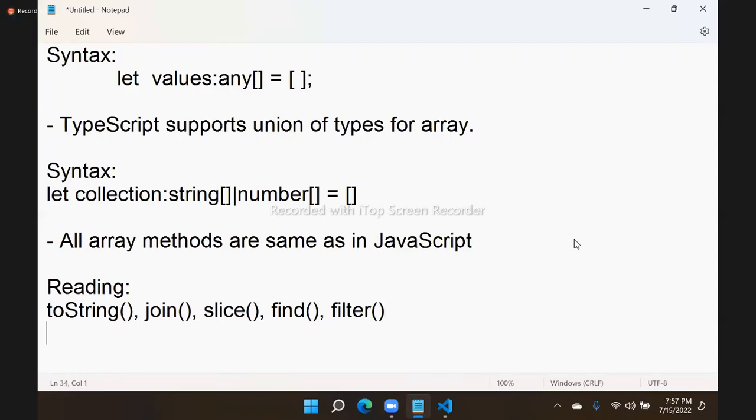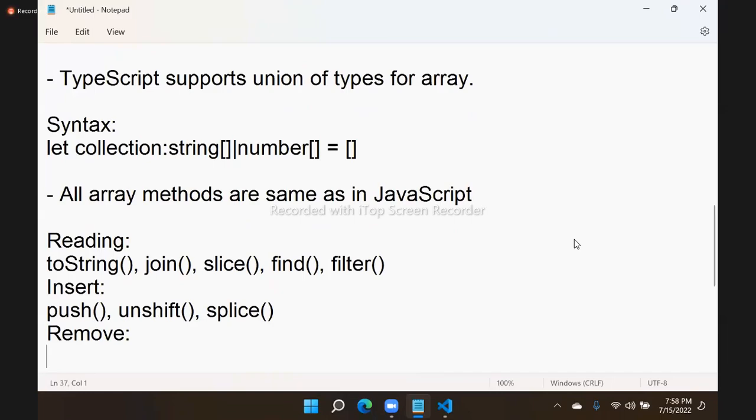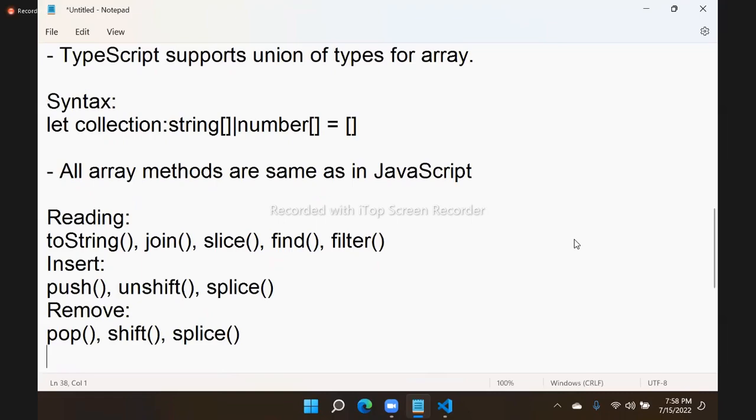Then for insert we have push, unshift, and splice. We can use splice also. For remove, we have options like pop, shift, and again splice. Splice is used for both insert and remove.